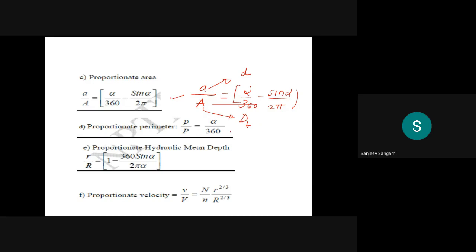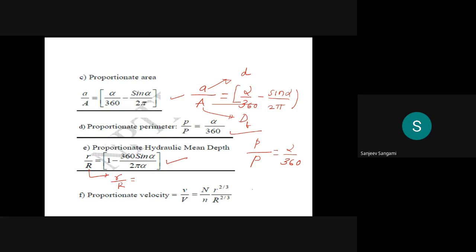The next one is the proportional perimeter, that is small p divided by capital P. It can be given by alpha by 360. Then the proportional hydraulic mean depth, that is small r by capital R, is given by this formula: 1 minus 360 sin alpha divided by 2 pi alpha.